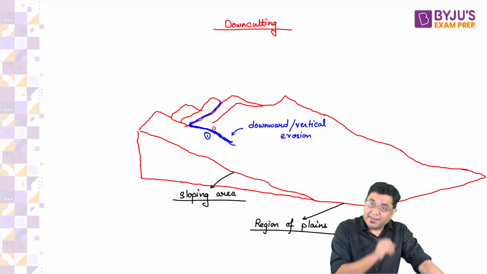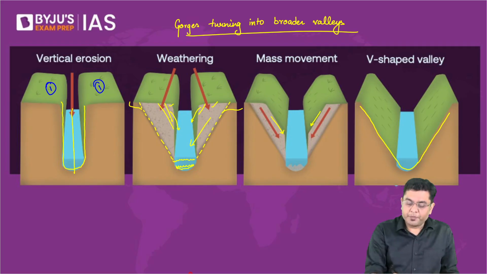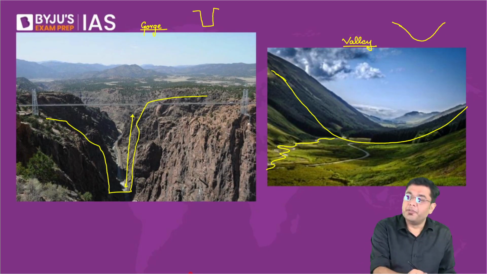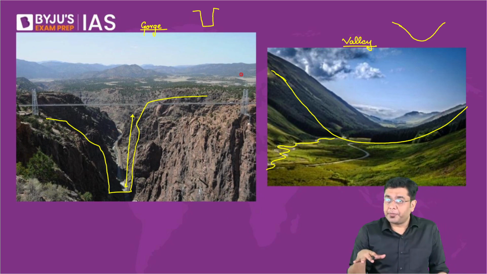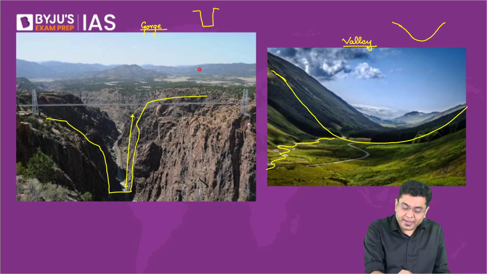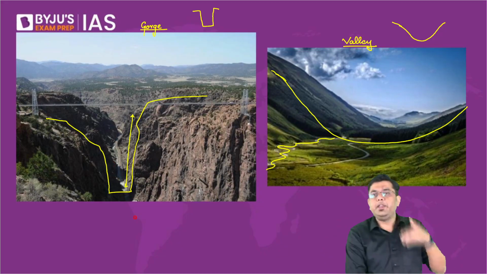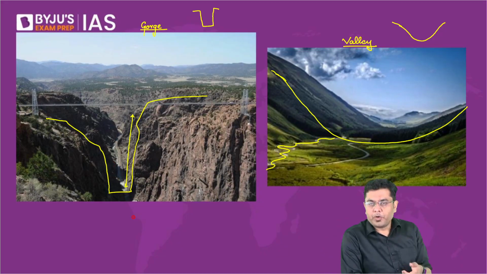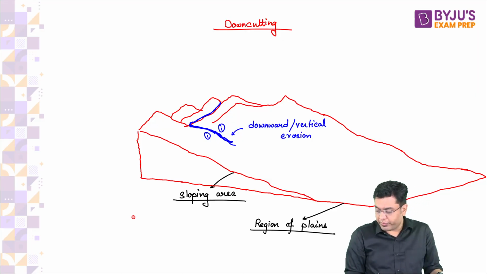As it gets deeper, you come across a scenario where you observe this kind of feature, where through the slope as the river is flowing, you can observe the mountainous area in this picture, and then you observe the sloping area. So it is here that you have the vertical down cutting. It will continue to vertically erode that area, as long as it reaches the sea level, because of the significant amount of speed and force that it accrues.